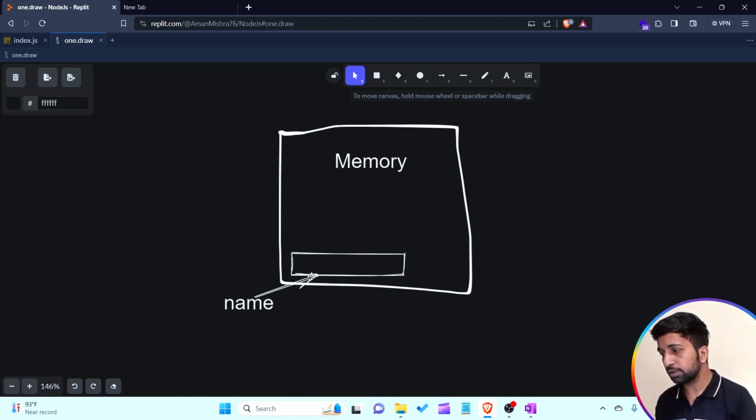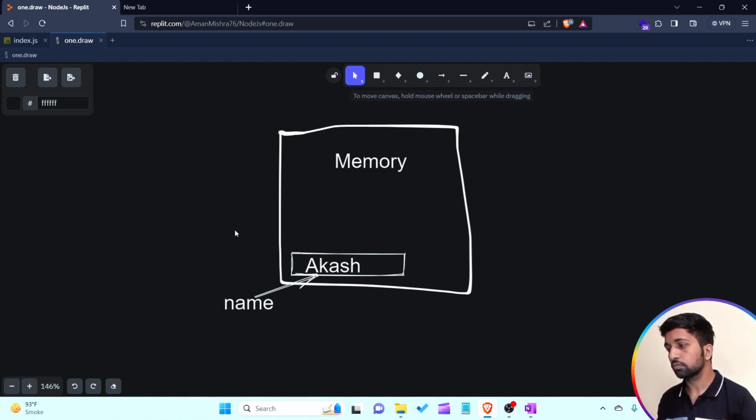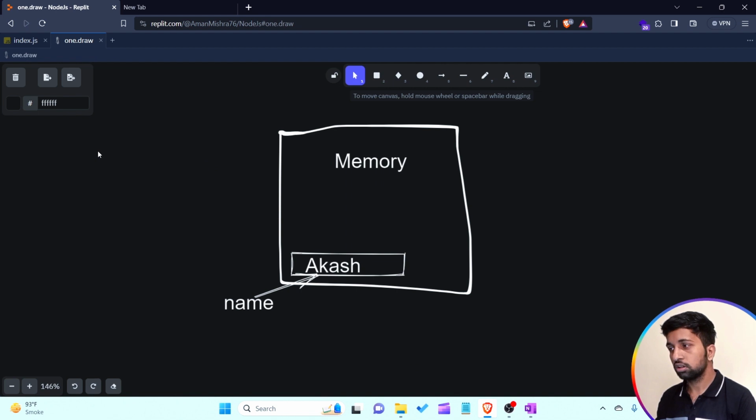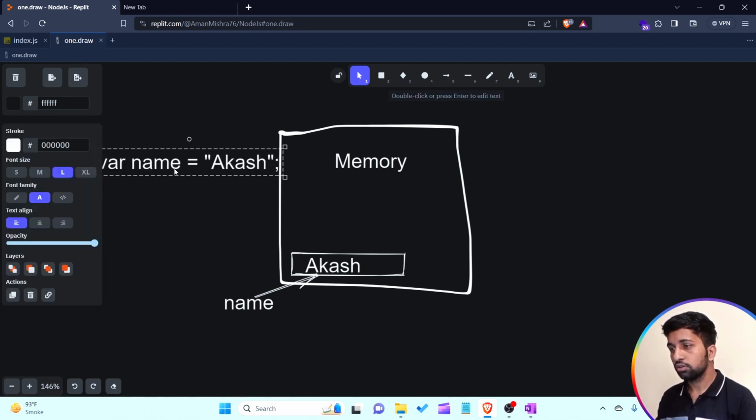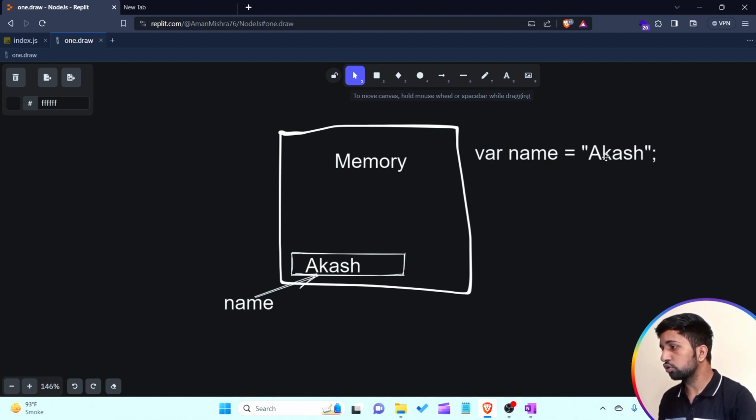Meaning this particular block, the name of this location of the block is name. This small box, the name of the box is name. And whatever value we want to put here is contained by this block, so Akash is stored here. You can see how this variable looks if I copy and paste it here. I am simply creating this variable: var name is equal to Akash.